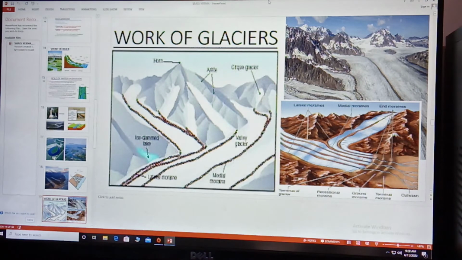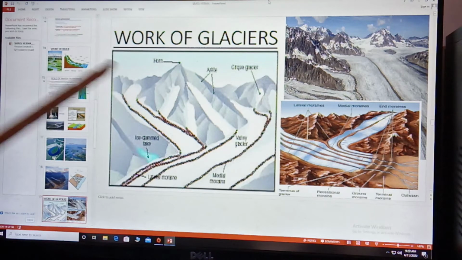Now come to the next feature, that is work of glacier. Glaciers are found generally at high altitude, on snow-covered mountains. Now what are glaciers? They are rivers of ice. Now in your book only moraine is given, but there are so many features which are formed by glaciers.